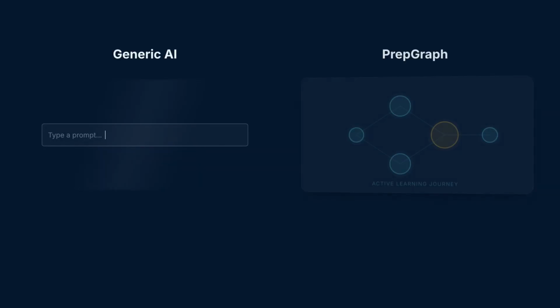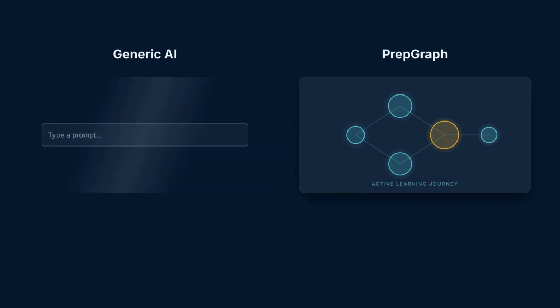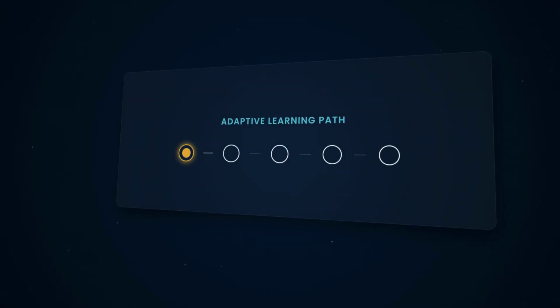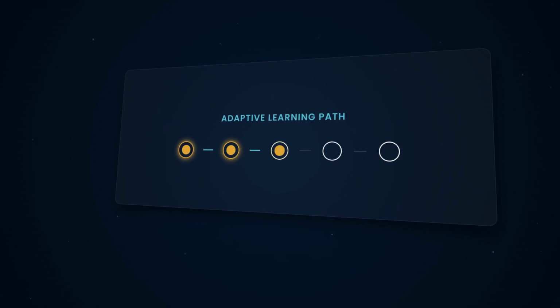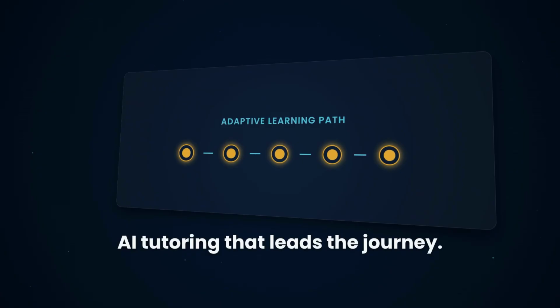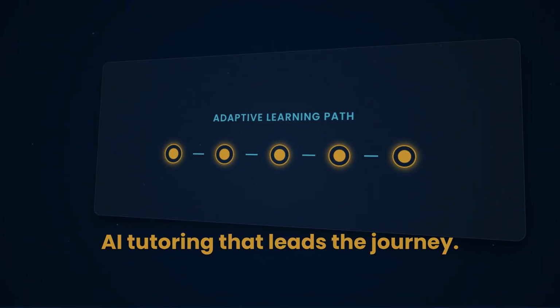PrepGraph teaches like a personal tutor. It doesn't hand over an answer and disappear. It explains. It checks understanding. It asks questions. It adapts difficulty. And it moves forward only when the student is ready. Generic AI waits for prompts. PrepGraph leads the learning journey.